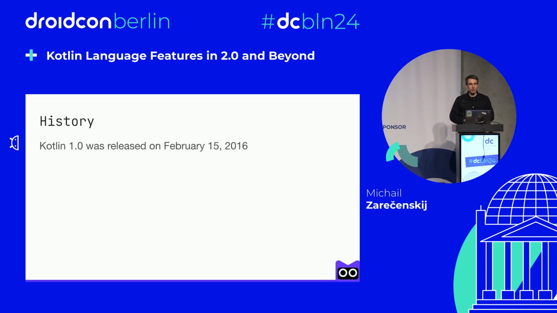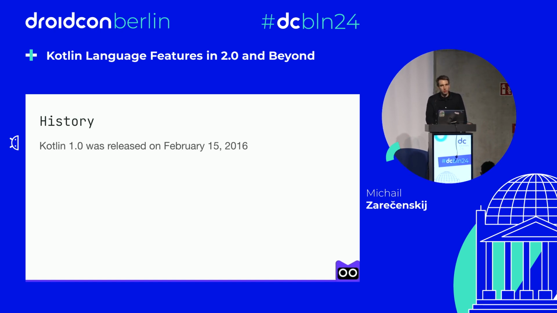And I would love to start with a short overview of Kotlin and its history, as it's hard to really talk about the present and future without mentioning the past. So the first thing that I'd like to mention is that the first version of Kotlin was released about 8 years ago, and a lot of things have changed since then.